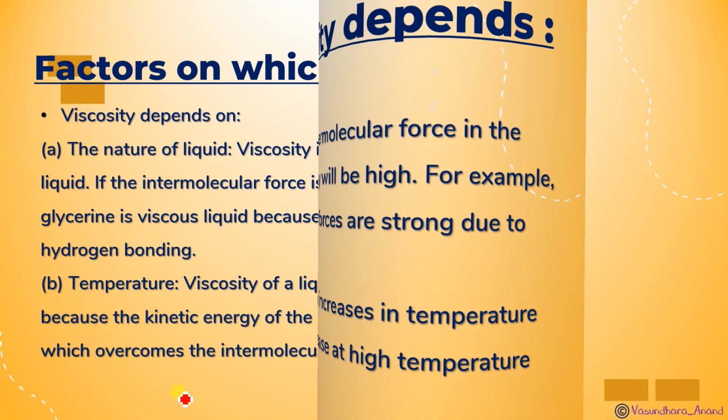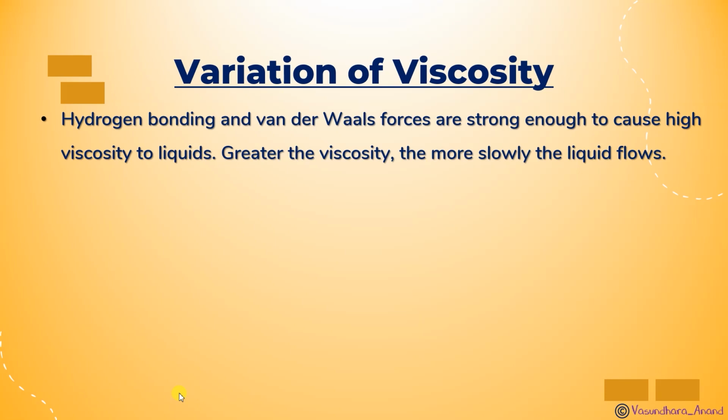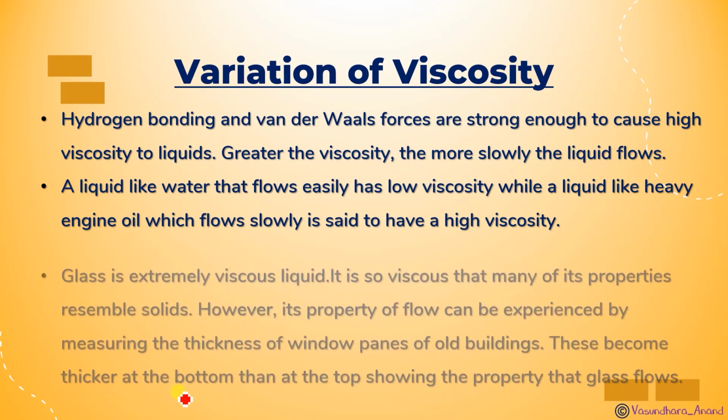Now, some variation in viscosity. Hydrogen bonding and van der Waals forces are strong enough to cause high viscosity in a liquid. So a liquid has high viscosity due to these two reasons, hydrogen bonding and van der Waals force of attraction. Greater the viscosity, more slowly the liquid flows. A liquid like water that flows easily has low viscosity, while a liquid like heavy engine oil which flows slowly is said to have a high viscosity.